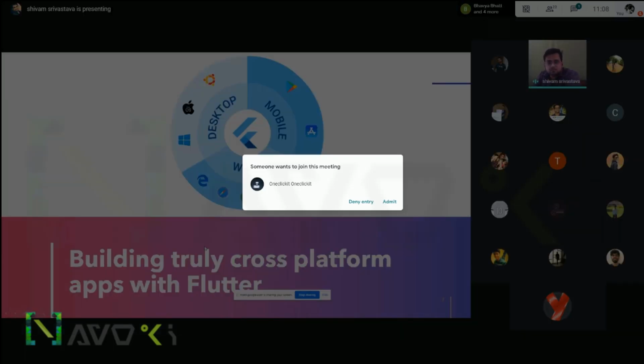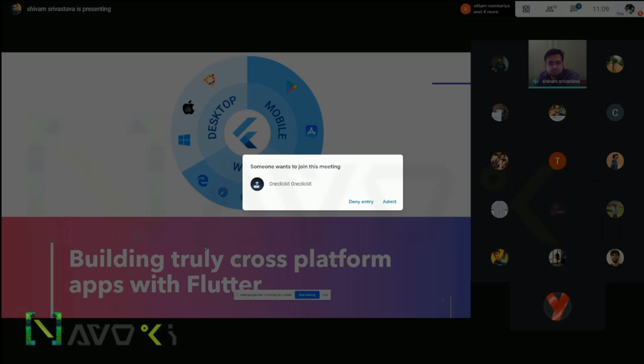Hello everyone. Thank you for taking some time on Sunday, and welcome to this presentation on building a truly cross-platform app with Flutter. So as you already know, Flutter is about making the app cross-platform. It works on Android mobile, for web browsers, and for the desktop on all 3 OS.